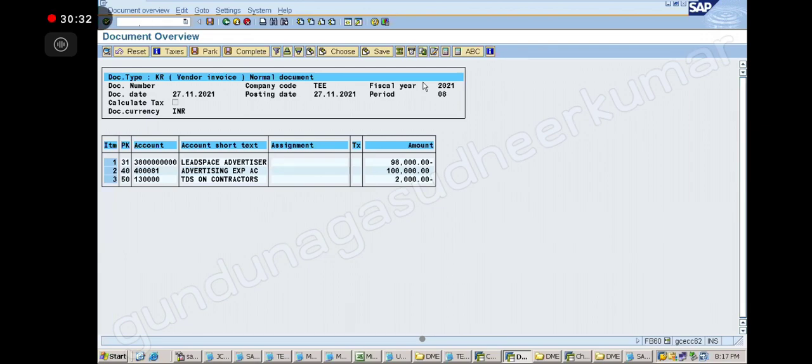Good. Exactly. So debit the expense, credit the vendor, credit TDS on contractor's account. So 2000 has been deducted, 2000 has been posted to this particular account. So 2000 we are deducting from the vendor. We are not paying full 1 lakh, we are only paying 98,000. Correct or not? So 2000 we are going to pay to the government. Okay, so everybody comfortable with this? Yes, sir.